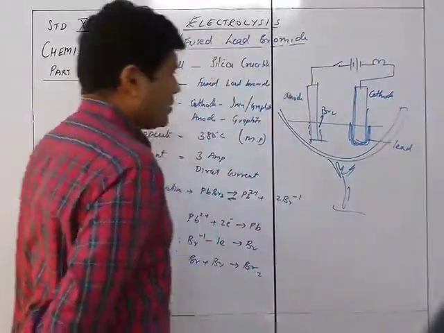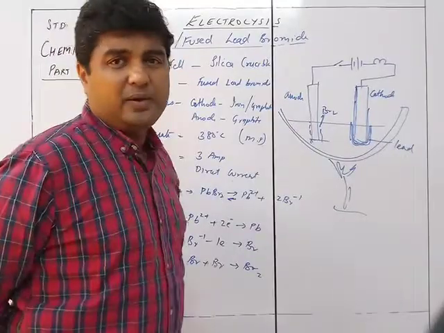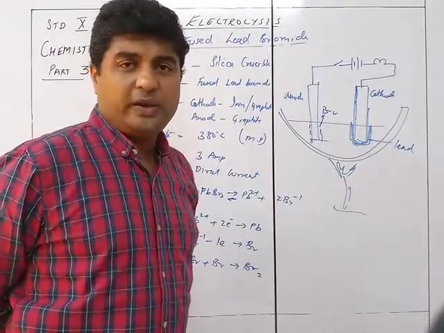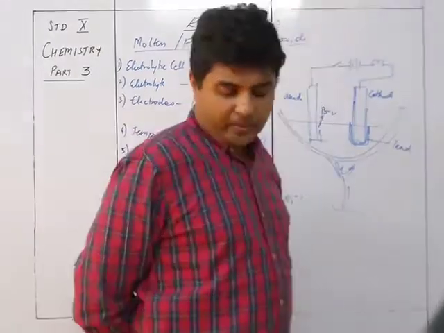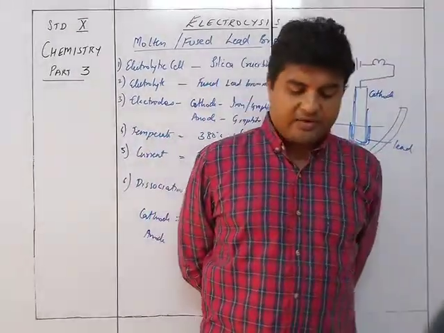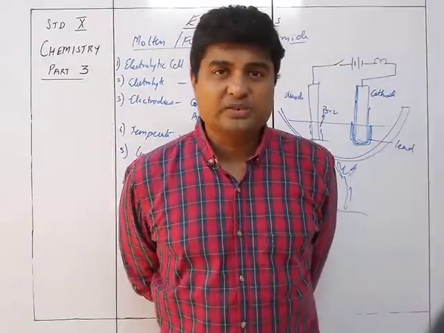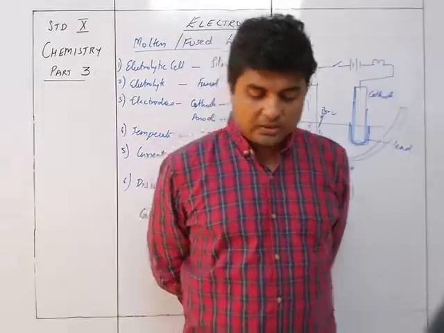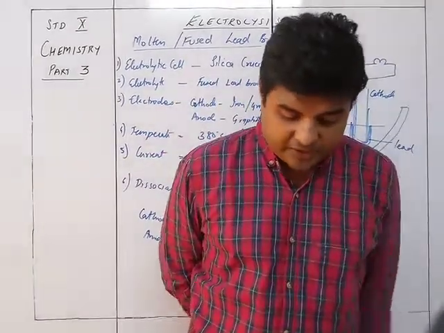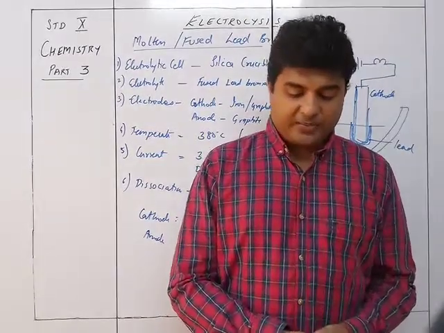So here, because of the bromine vapors, you are not taking platinum, because platinum will be too costly, and also it will be affected by the bromine vapors, because bromine vapors are highly reactive in nature. So that's why we are using graphite, which is non-reactive and inert in nature.